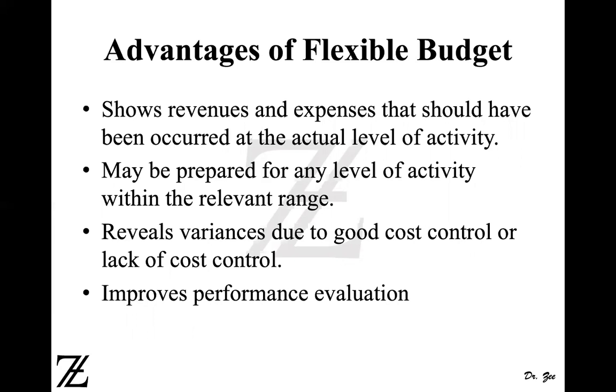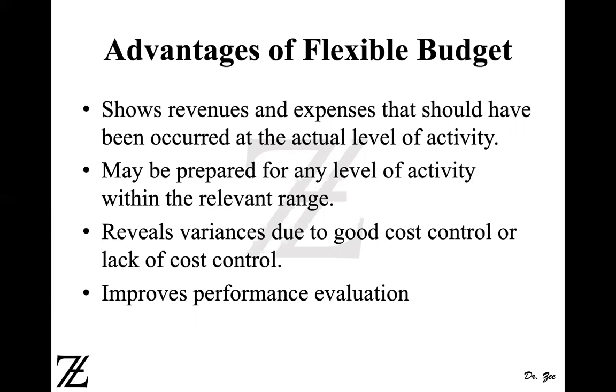And when you prepare your static budget or a planning budget, you prepare at the beginning of the period, and it may differ towards the end of the period. And if it differs towards the end of the period, you budgeted 20,000, it came out 16,000, then you won't be able to compare, because you are comparing apples and oranges. So you have to adjust the static budget at the actual level of activity. Okay. So then you create a flexible budget. So that's why it shows you the revenues and expenses that should have been at actual level of activity.